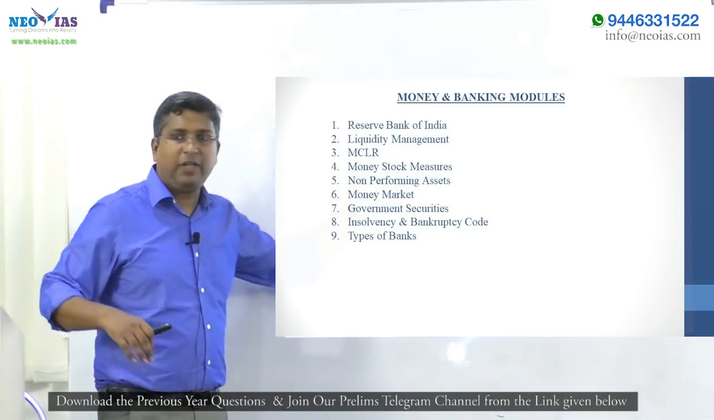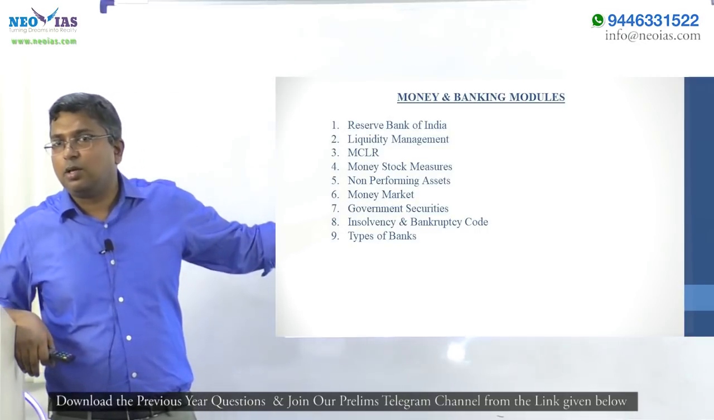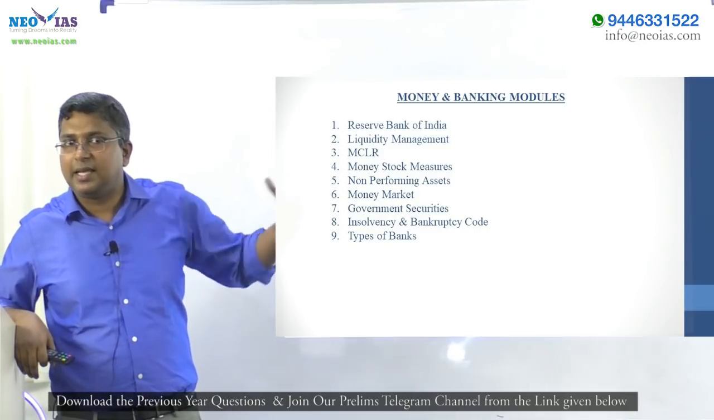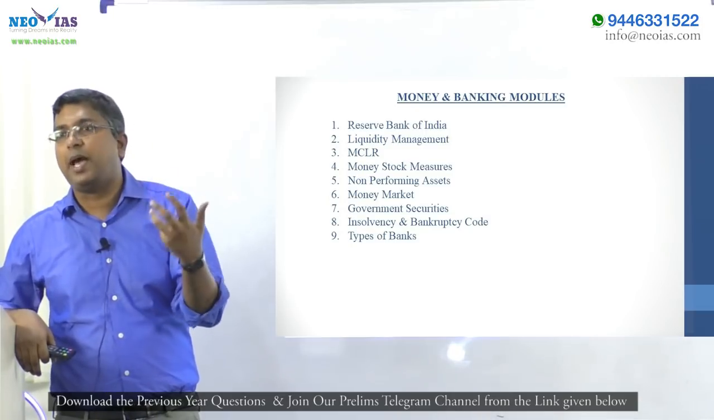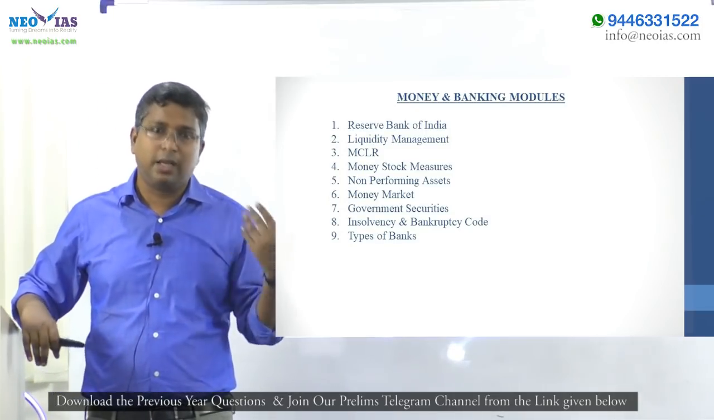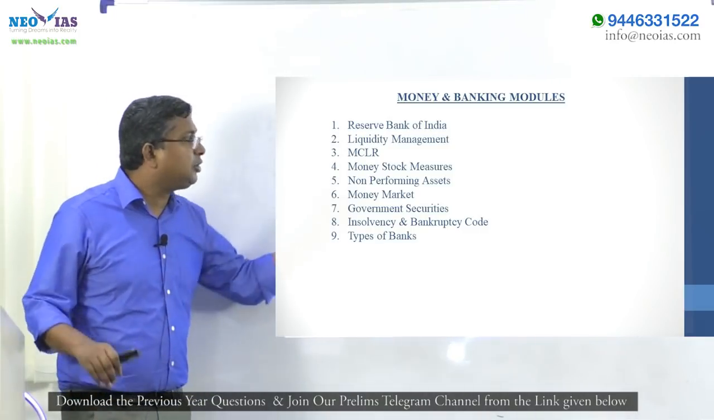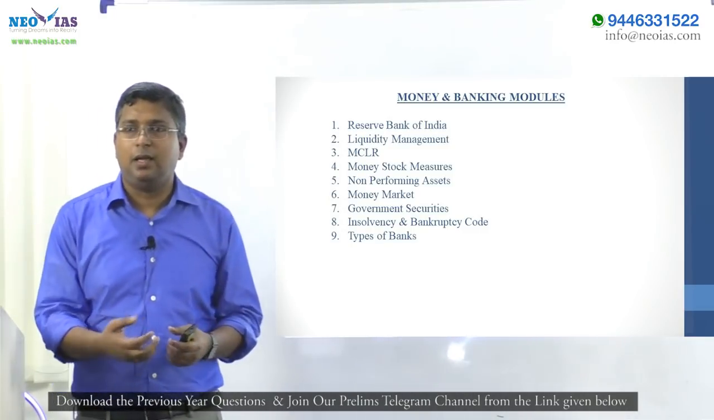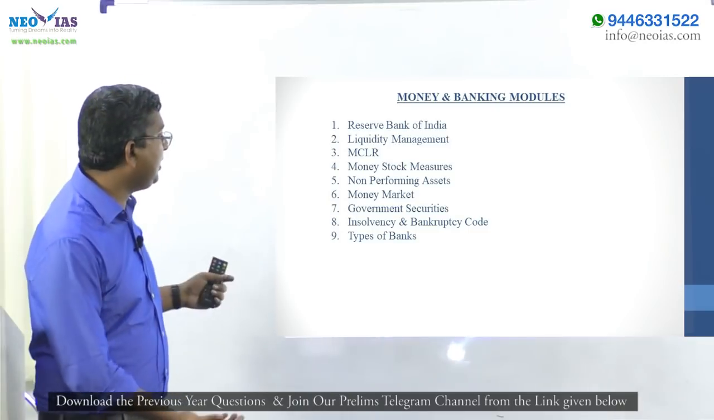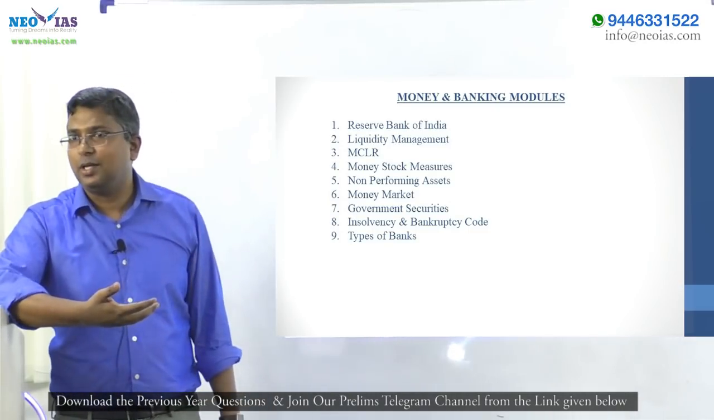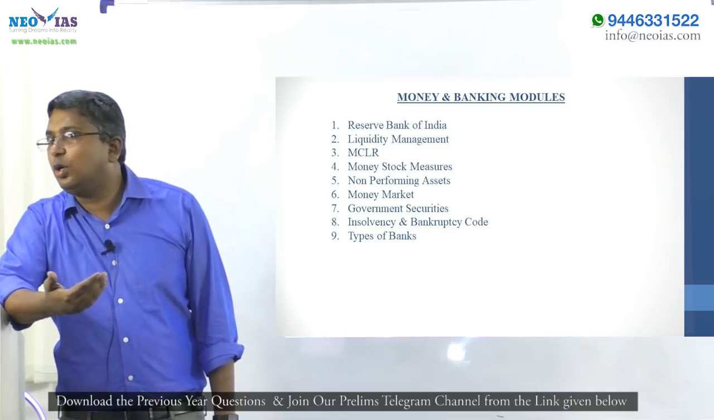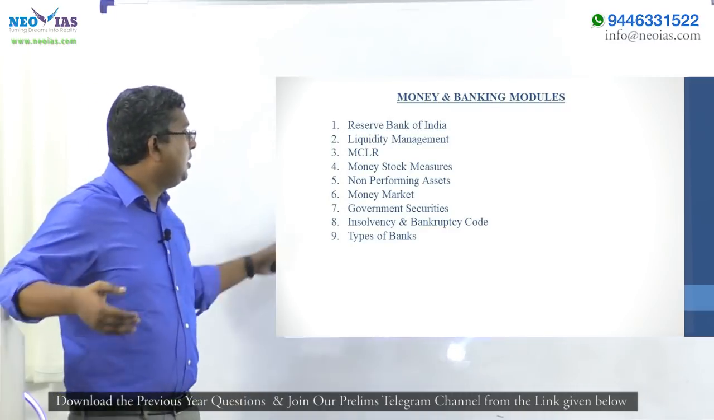Then we will study a very important concept, the marginal cost of lending rate. Basically, it is the lowest interest rate set by the bank. There are certain criteria for it regarding MCLR. Then the money stock measures, the different money supply, broad money, narrow money, all these things we'll study there. Non-performing assets, you might have heard many news on bad loans. Now the bankruptcy code, everything is related with it, okay. So we'll come to that.